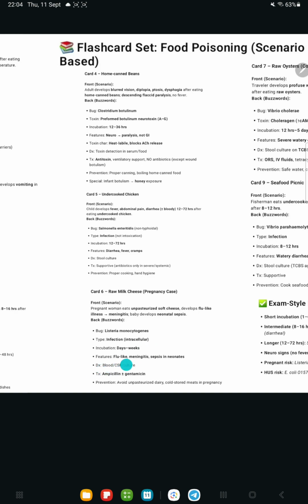Blood and CSF culture is done. Treatment is with ampicillin, gentamicin, because meningitis. So how can we prevent this? Avoid unpasteurized dairy, cold stored meat in pregnancy.